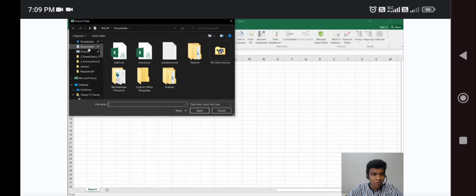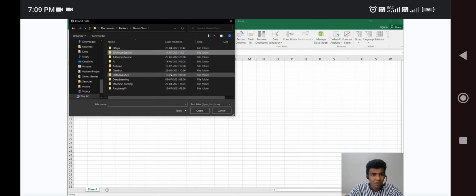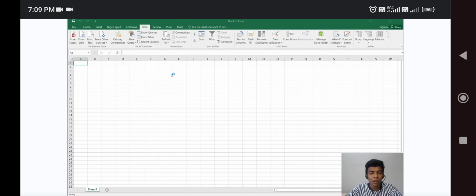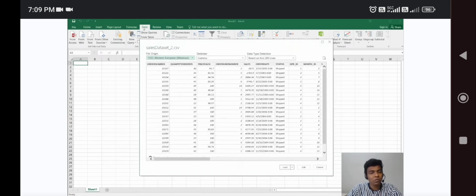I'm going to choose Documents, then Pantech, Masterclass, then Data Analytics, and then the third one, which is the new data set. This is the data we are going to load in the 2016 version. If you are using 2013 or 2010, you will see Power Query open in the same way. Now we are visualizing our data set.